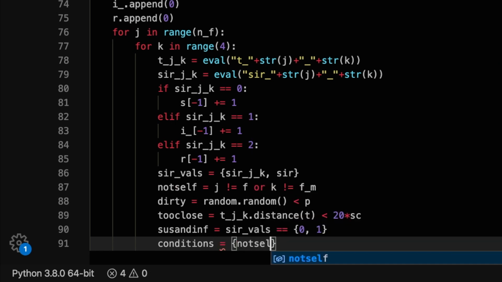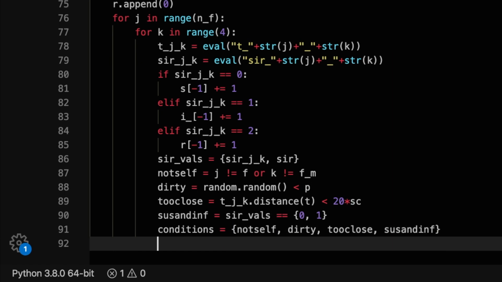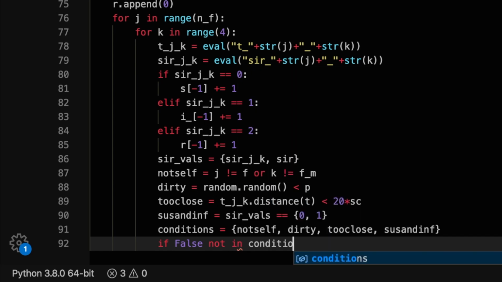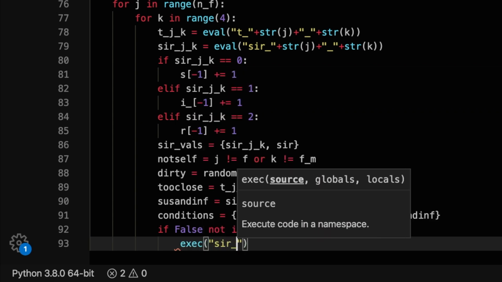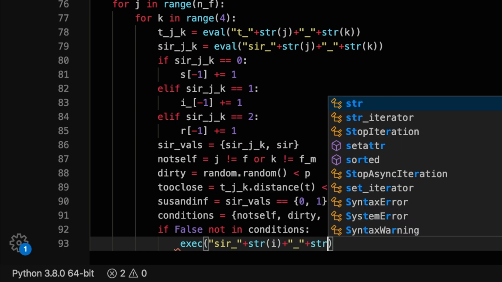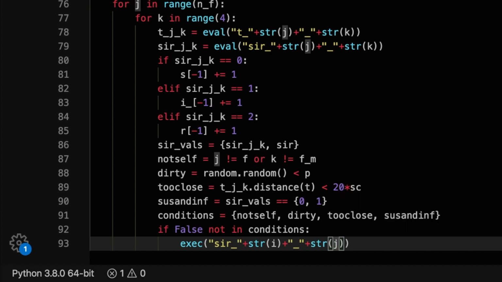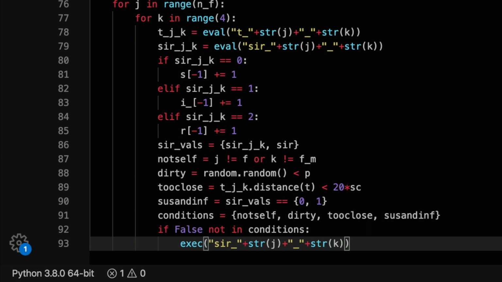The next condition will be the two turtles' distances being too close, stored in the variable tooClose. I set the limit as 20 units times the scaling factor, but you can play around with it. The last condition is whether one of the turtles is infected and the other is susceptible. Since sets don't care about ordering, we can directly tell Python to check that our SIR_val set is equal to the set {0, 1}. I call this susAndInf.